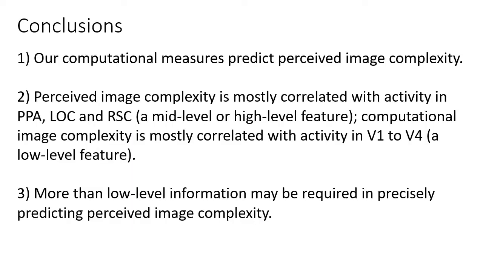In conclusion, our computational measures predict perceived image complexity since there is a significant correlation. From the fMRI data, we see that the perceived image complexity is most likely to be a mid-level or high-level feature, while computational image complexity, at least based on our computational measures, is most likely to be a low-level feature. To obtain better performance in computational algorithms for perceived image complexity, more than low-level information may be required. For example, the number of objects and the semantic context.